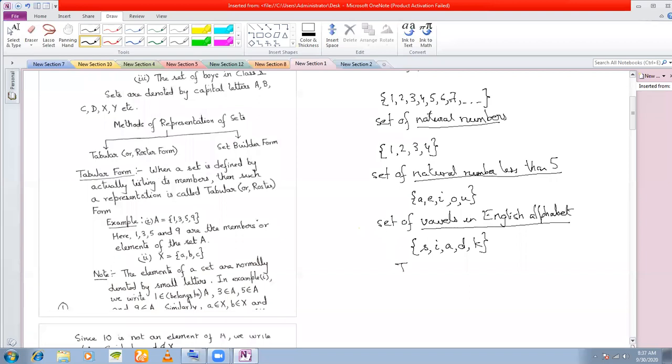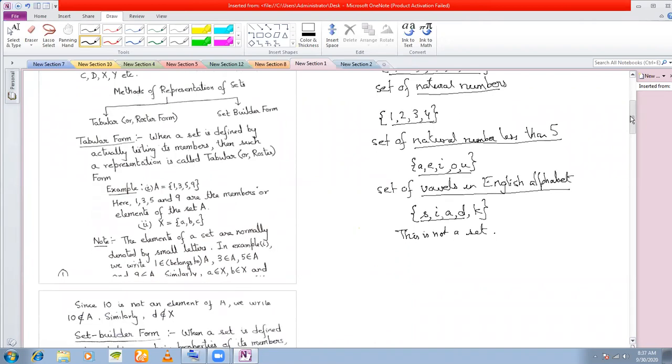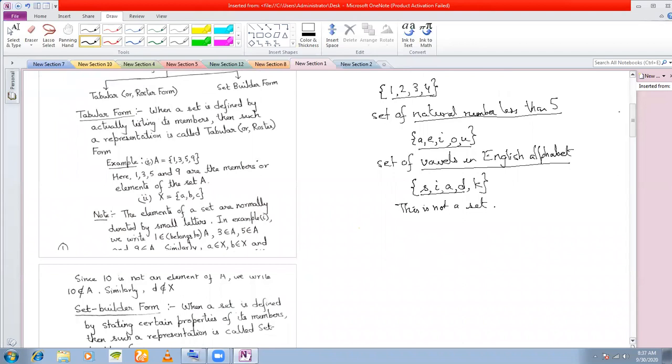This is not a set because there is no definition of this set. Okay, how are these elements related? These elements, you knew, were vowels. These elements were natural numbers less than 5. These elements were all natural numbers. Okay, all these members of the set are called elements of the set. So therefore you see that a set always has to have a well-defined collection.